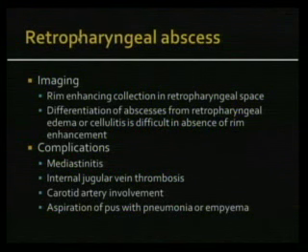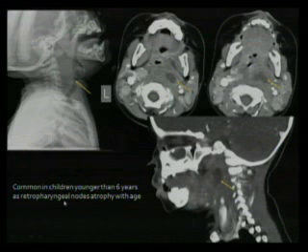It's important to recognize this because you have a variety of complications, and I don't want to get into the details of it, but mediastinitis is a big one because the retropharyngeal space is very close to the danger space. Actually, it's just in front of the danger space, and danger space is a space from where infection can actually track down to the mediastinum. The retropharyngeal space is also very close to the carotid vessels, so you can get involvement of the carotid artery or the internal jugular vein. And finally, you can aspirate these retropharyngeal abscesses and develop a pneumonia or empyema.